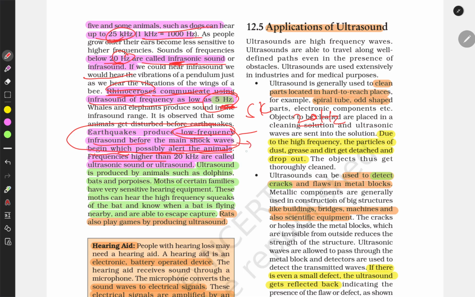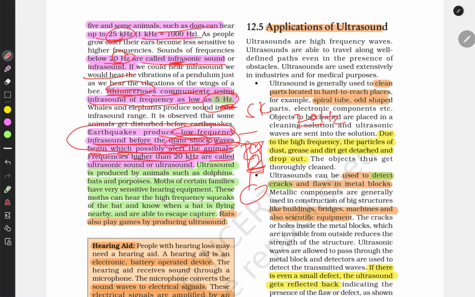We have seen in some movies, if an earthquake was about to come, most animals change their behavior, because the earthquake produces low frequency infrasounds before the main shock wave begins, which possibly alerts the animals. So those animals might have the ability to listen or feel low frequency sounds which humans don't. That is why they get the early alert or indication of an earthquake.